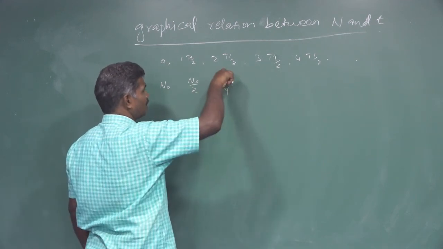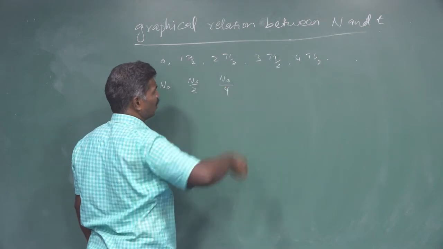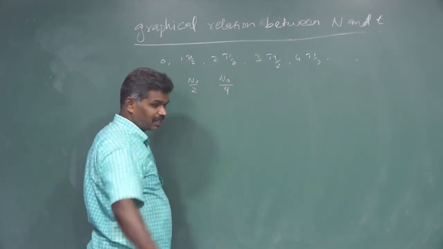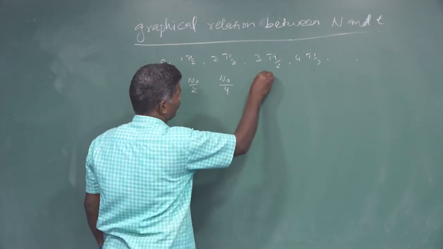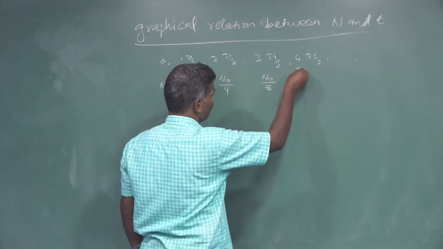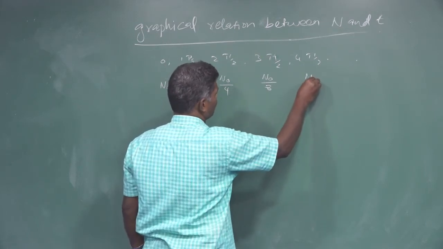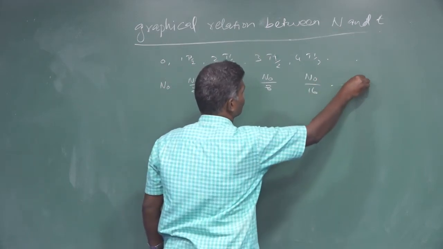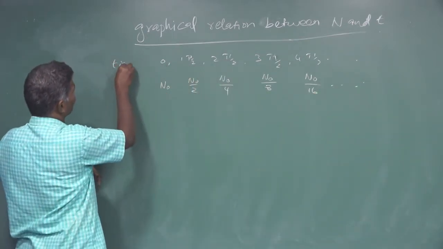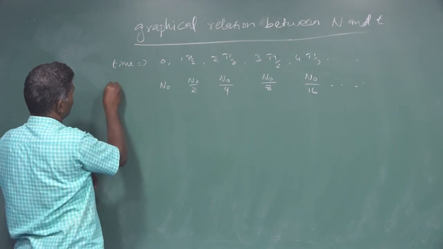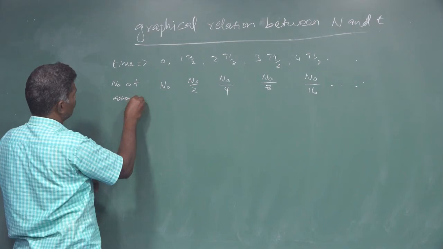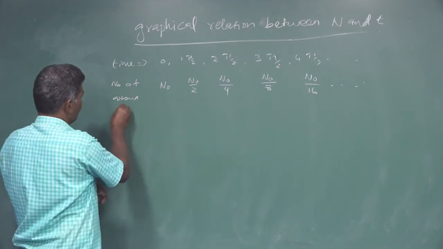From the second T of to the third T of, the atoms reduce to half of n0 by 4, that is n0 by 8. At the fourth T of, the atoms present are n0 by 16. It goes on.